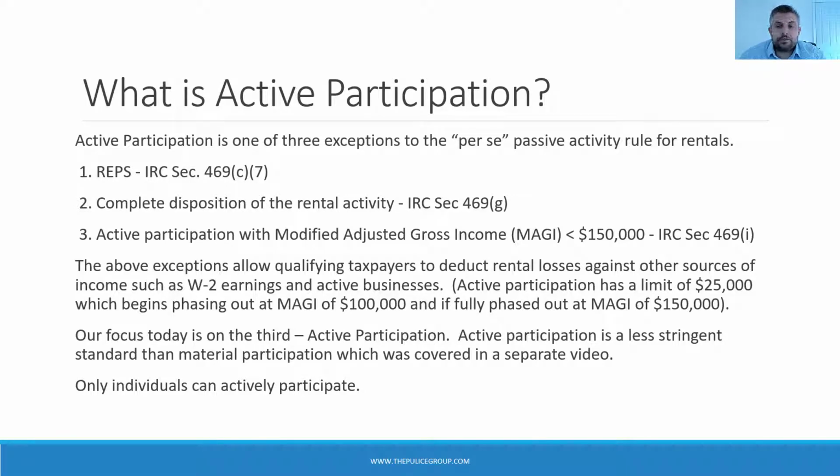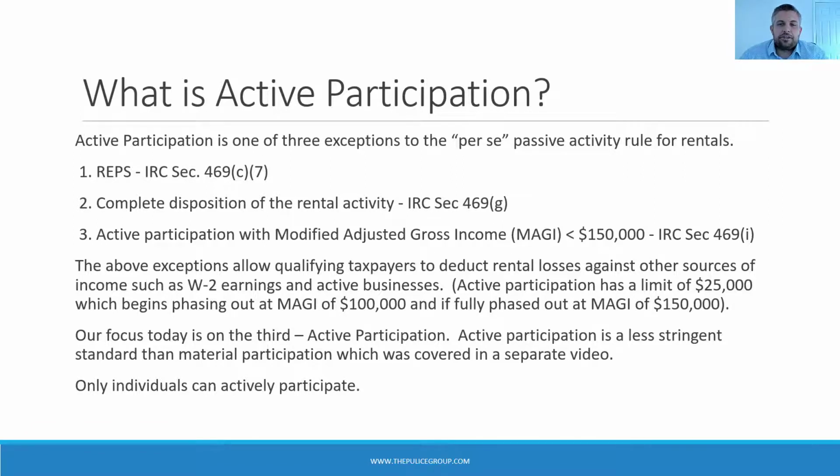The second exception from the per se rules is a complete disposition of your rental property or activity. When you sell your rental, you can deduct all current year and suspended passive losses for that activity. The third exception is active participation, which is the focus of our discussion today.